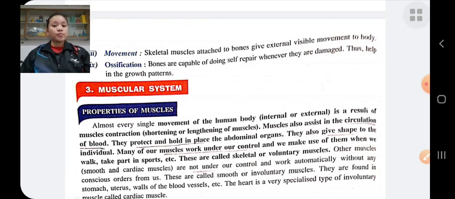Muscles also protect the internal organs and hold them in place. Muscles also provide structure and shape to the individual. They help in movement, etc.